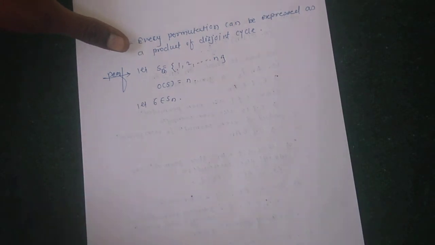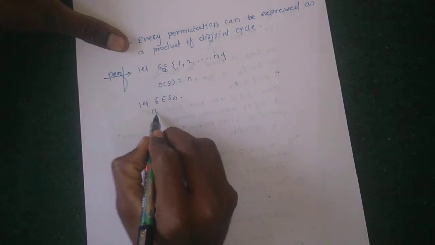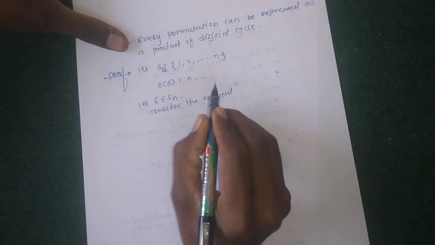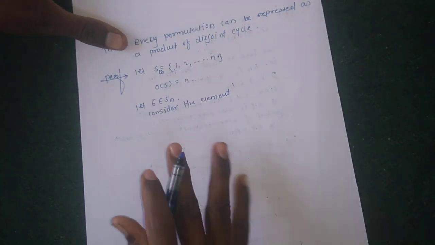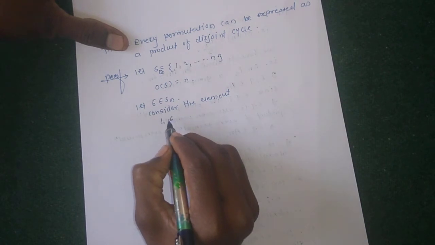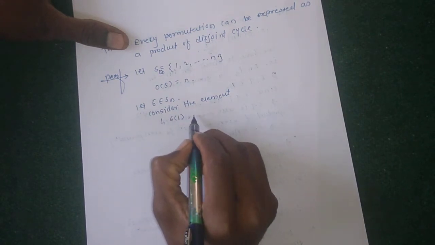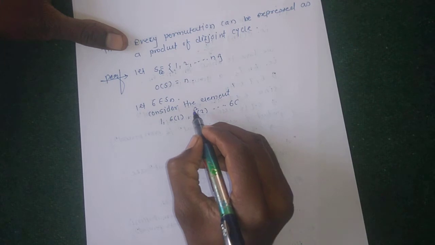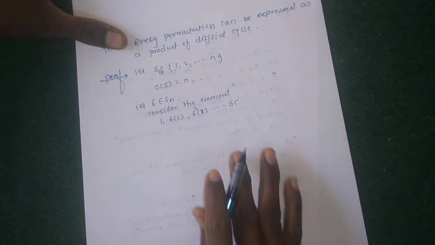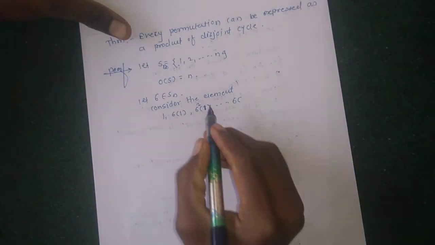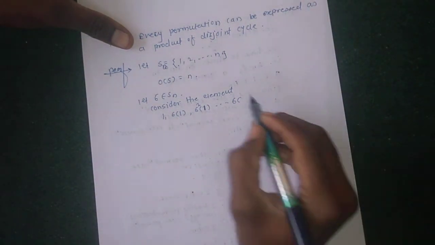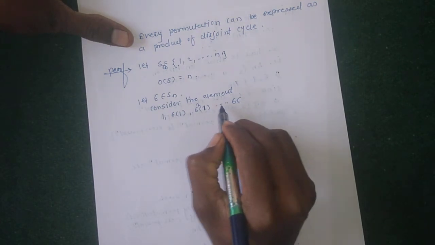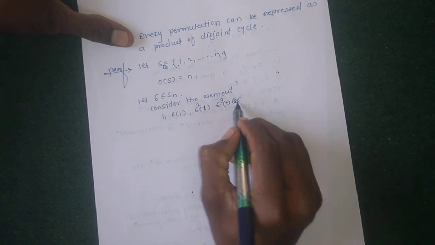Consider the elements 1, sigma of 1, sigma square of 1, sigma cube of 1, and so on.